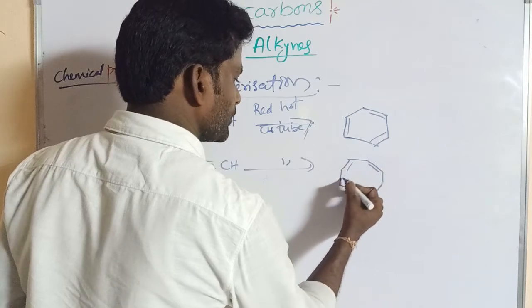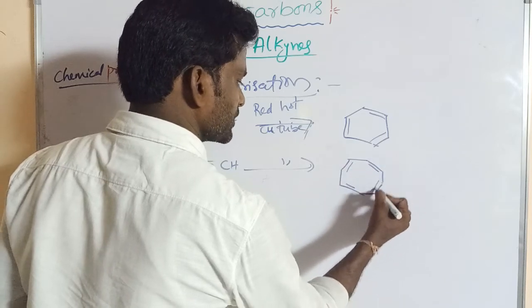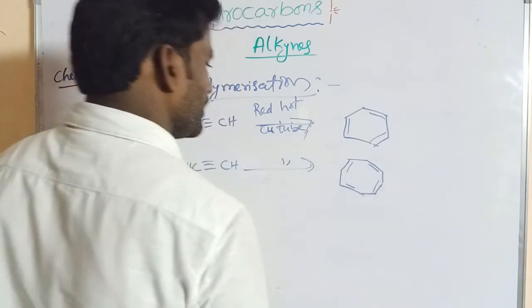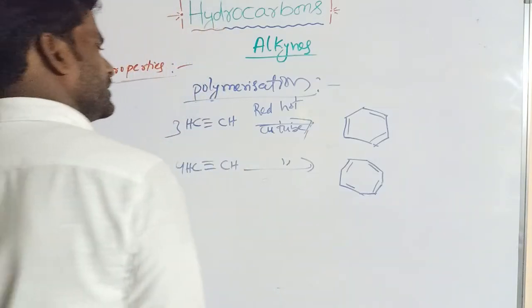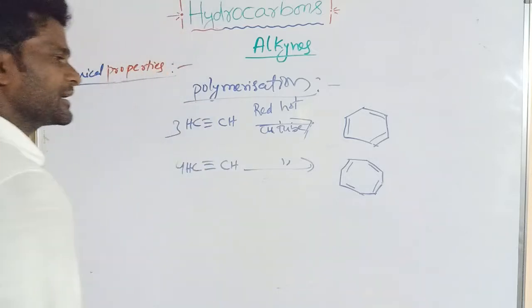Double bond, single bond, double bond, single bond, double bond, single bond. This is the tetraene, octatetraene. So this is benzene, this is the octatetraene.